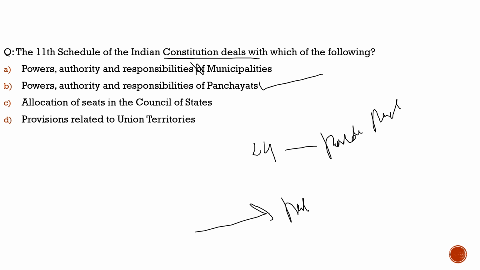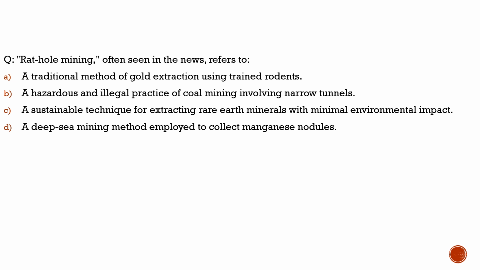With this, let's move to the other screen and see what question we had brought there. Here the question is with respect to rat hole mining. We had discussed a lot about rat hole mining, how it was made illegal by the National Green Tribunal in the country, how it is seen in Meghalaya and Assam, and what its types are.